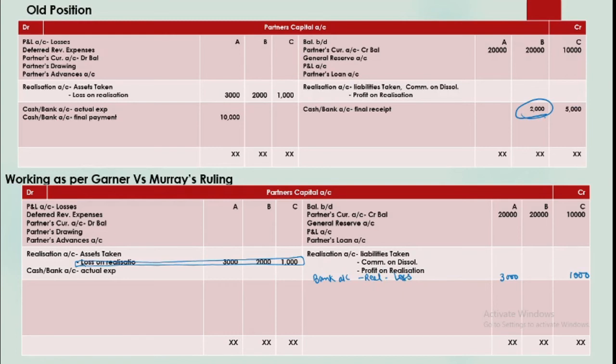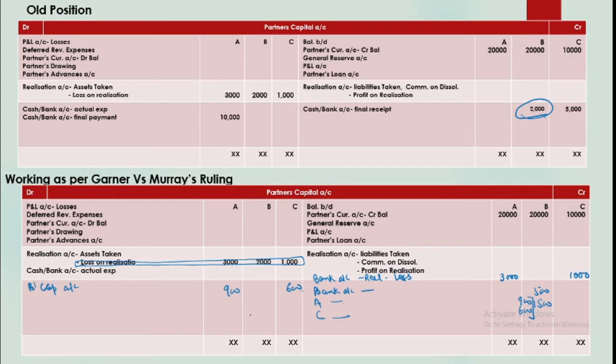Now you will calculate the amount of capital loss. Since B can bring 500, his capital loss will be 1500. So B will bring in 500 cash. Now this loss will be shared by the remaining partners. So A's capital account, C's capital account, 900, 600, and herein you will adjust that they are getting loss from B's capital account, and this will be then settled.